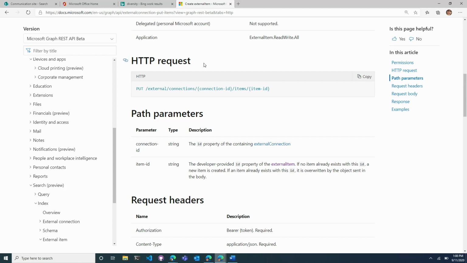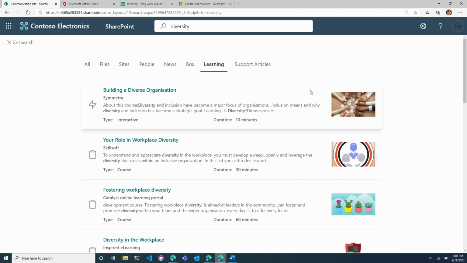We have the API that enables you to create that connection, to define the schema, and to add or index all of the different items that will participate on that particular collection. Furthermore, for doing the rendering of all of these search results, we're using adaptive cards. So with simple JSON schema, you can define how they participate in the search experience. This is all the capabilities that Search Connectors enable, and we're happy to announce the release of Microsoft Graph Connectors